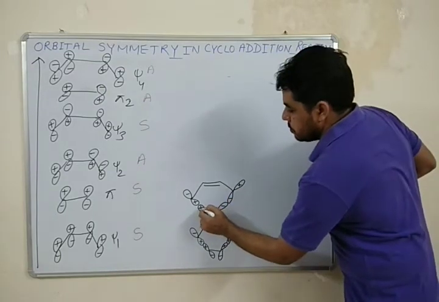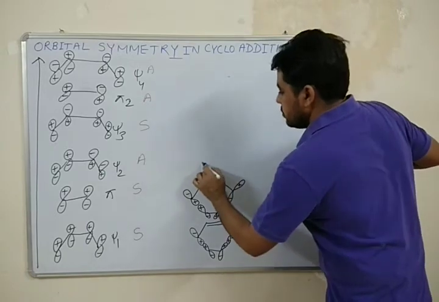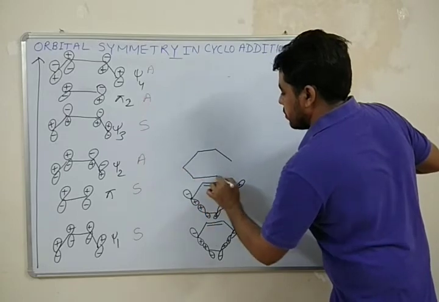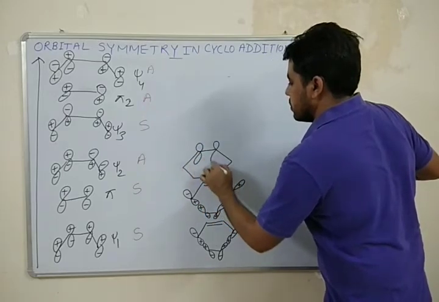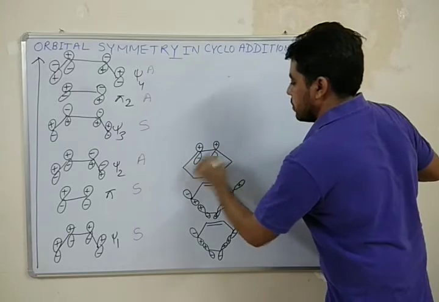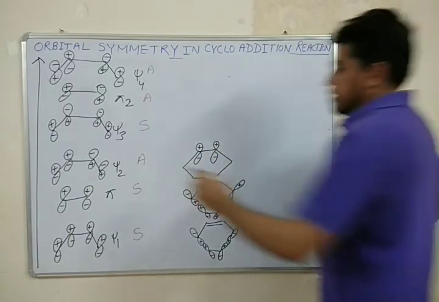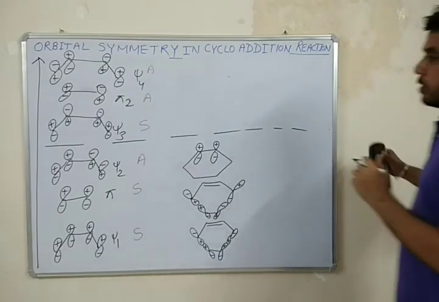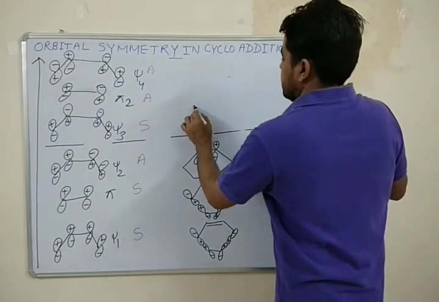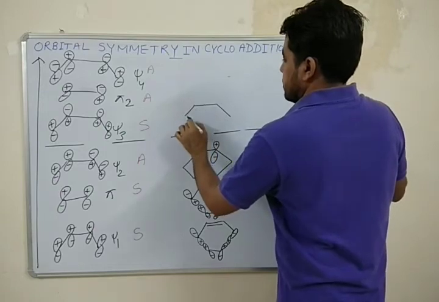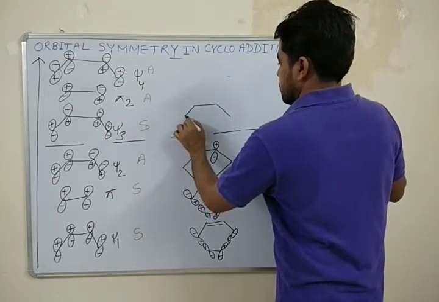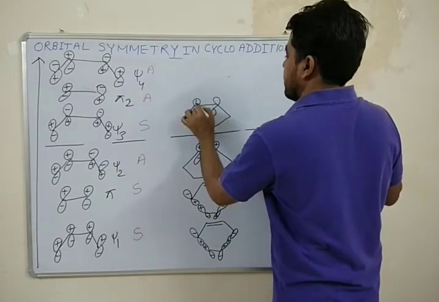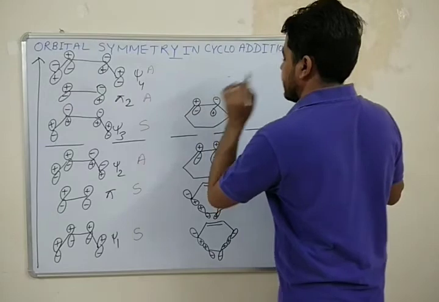Next one is the pi orbital. So here I will mention this orbital in this way. This is our non-bonding orbital line. Next is another pi orbital, plus minus plus minus.